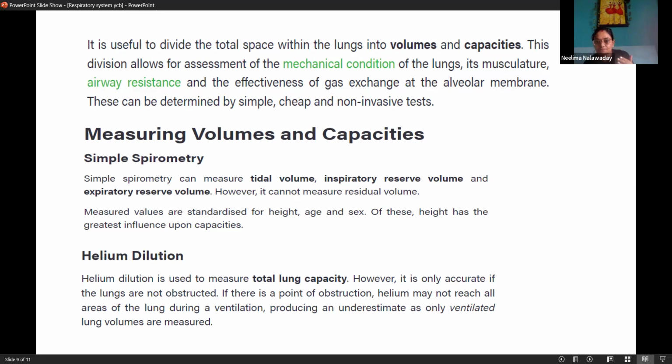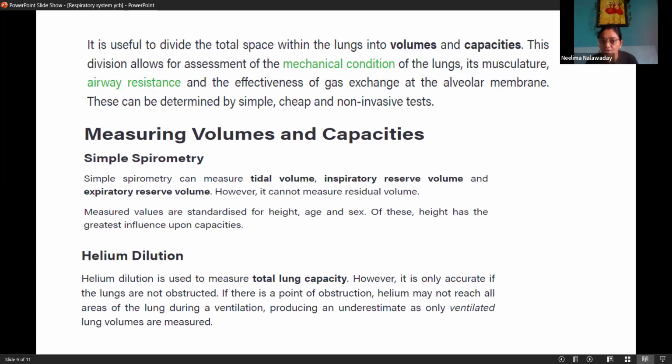So if we want to measure how much oxygen our lungs can really take in, the capacity of the lung, how much air our lungs are taking in, or how gaseous exchange is happening, where and in what amount, to measure that, this concept of lung volumes and capacities came into existence.